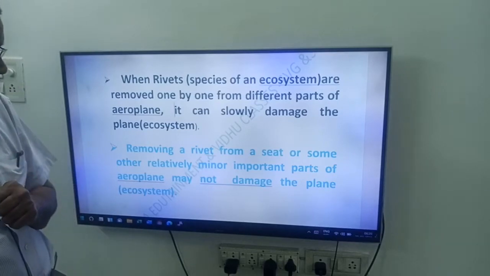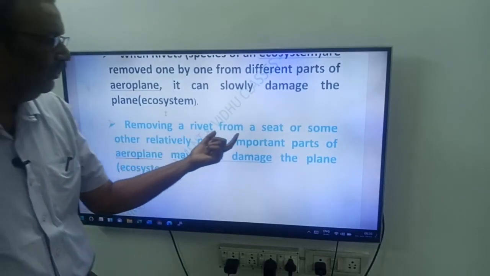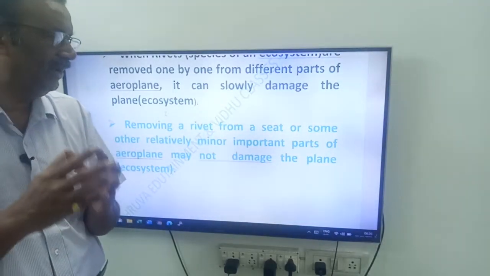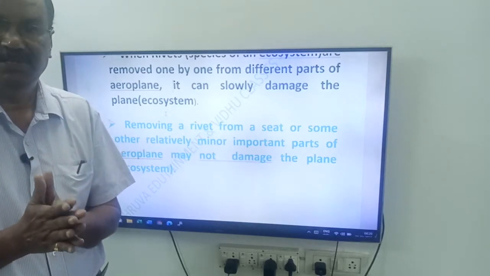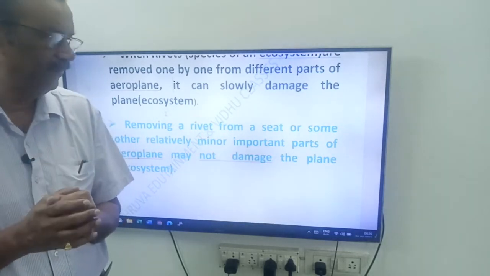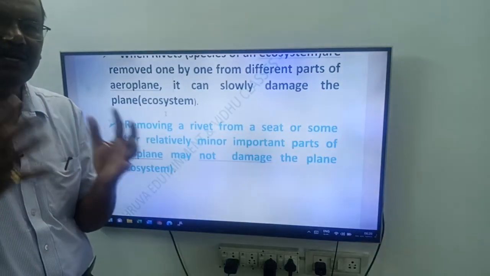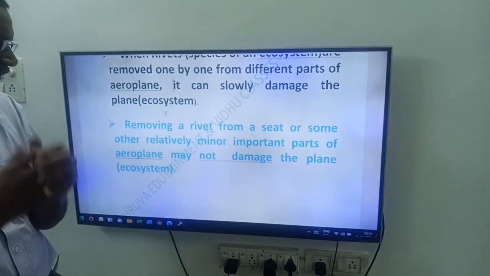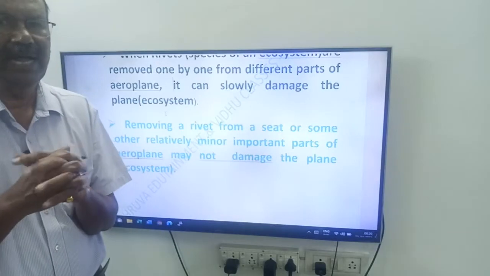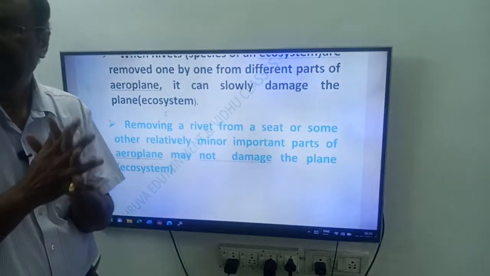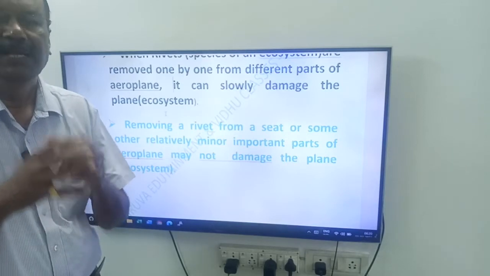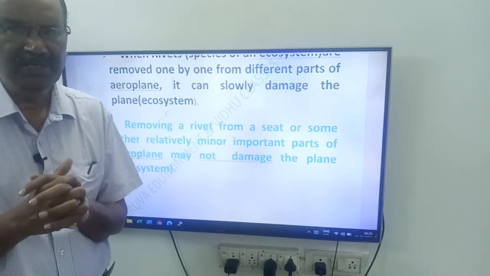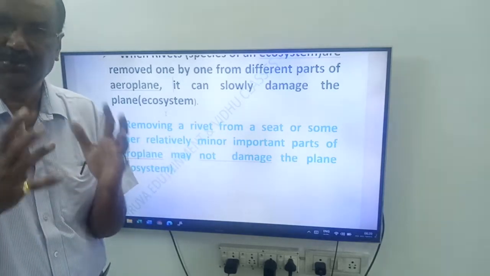But removing a rivet or bolt from a seat or some other relatively minor part of the aeroplane may not cause damage to the aeroplane. Like that, if you remove minor species from the ecosystem, it won't cause any damage to the ecosystem.